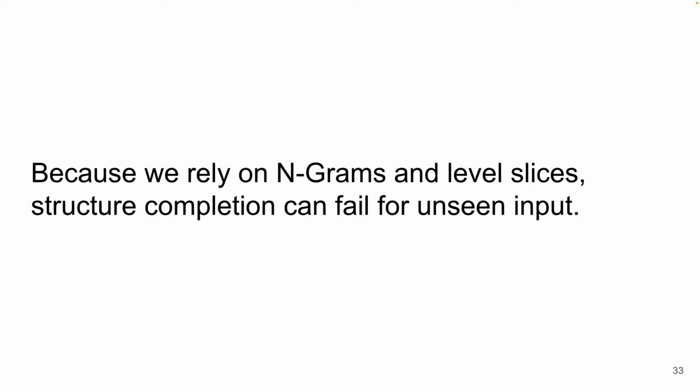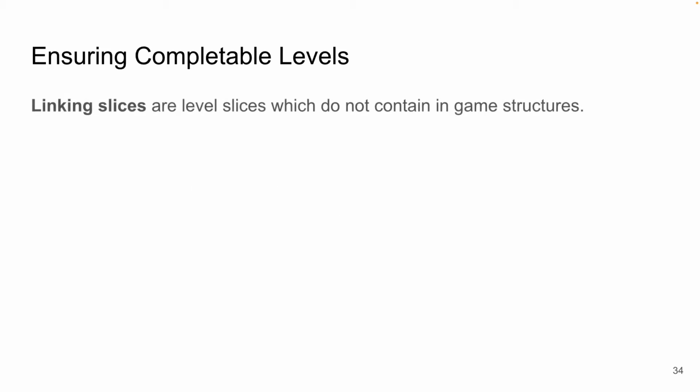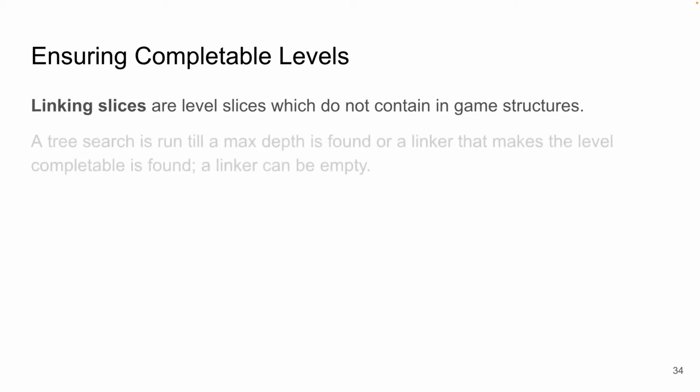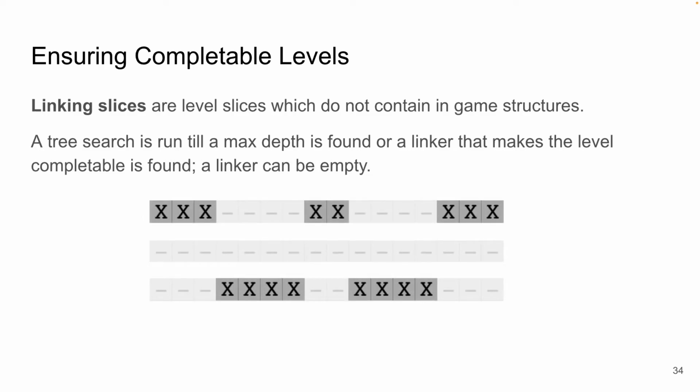With that, let's look at how we can ensure that linked levels are completable, and note that we assume that the level segments themselves are already completable. To ensure completability, we use linking slices, which are level slices that do not contain in-game structures. We then run a tree search on these linking slices till a max depth is found or a linker that makes the level completable is found. A linker can be empty. Also, we can use custom level slices. For example, we used these 3 custom linking slices for Icarus. We found that this greatly reduced the time to find a linker and also has the potential of giving designers more control over the kind of linkers produced.